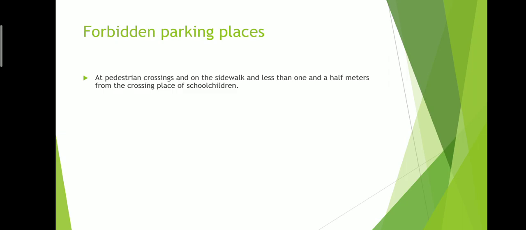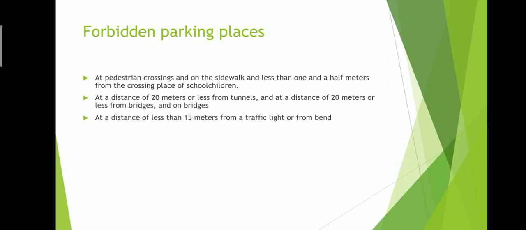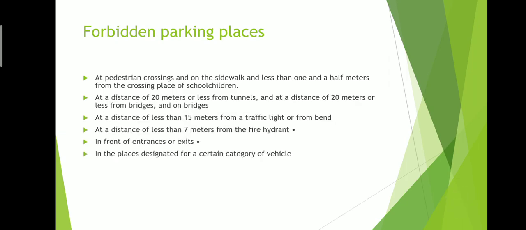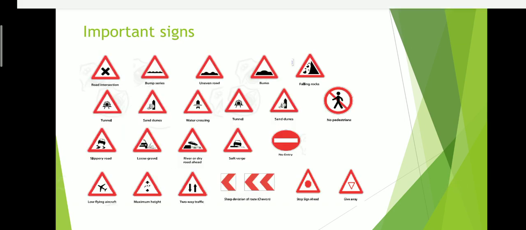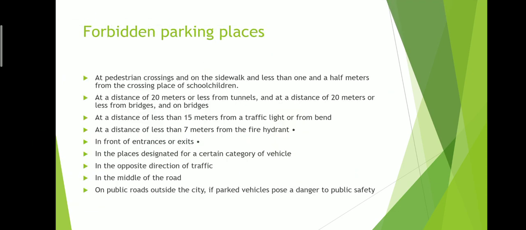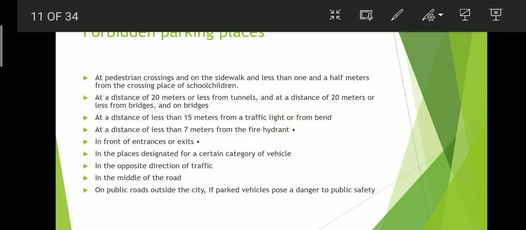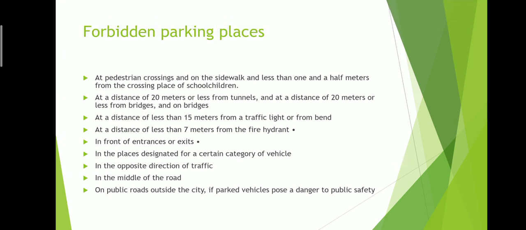Forbidden parking places, places where you cannot park. These are the places and distances. Remember them. You cannot park on a sidewalk, at a distance of 1.5 meters from the crossing place of school children and pedestrian crossings, 20 meters from tunnels and bridges, 15 meters from the traffic light signal, and 7 meters from the fire devices.